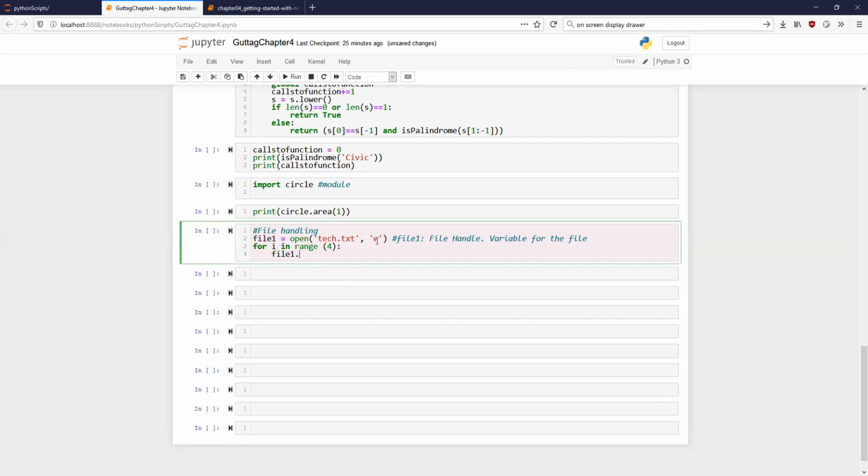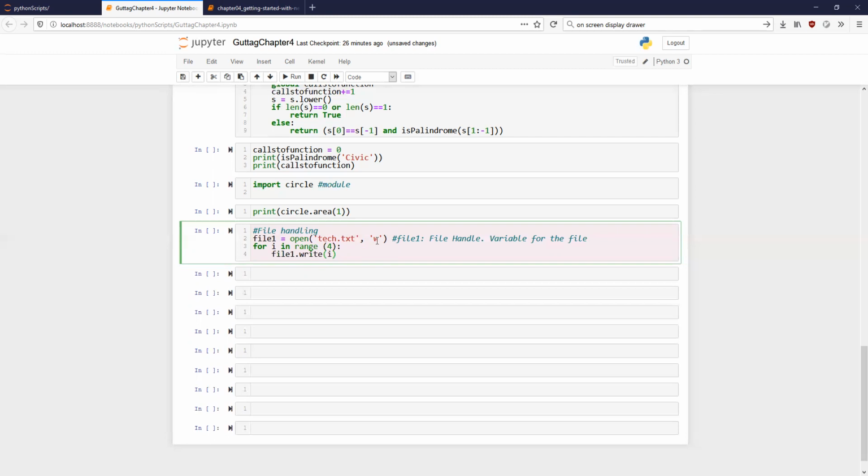File dot write I. Okay, what does this do? Anybody? Can you guess? What is this going to do? So I have started a loop with I, from range 0 to 3.